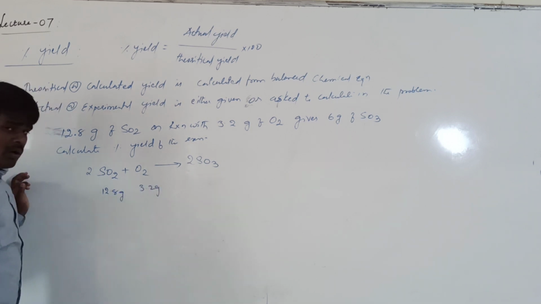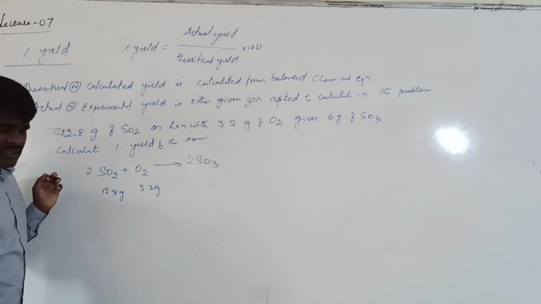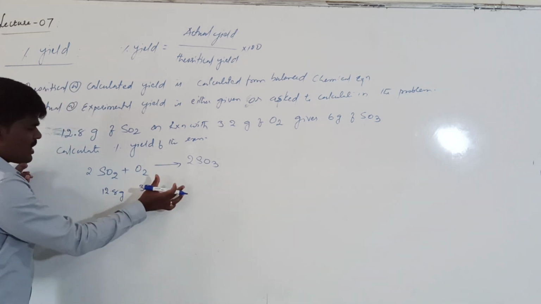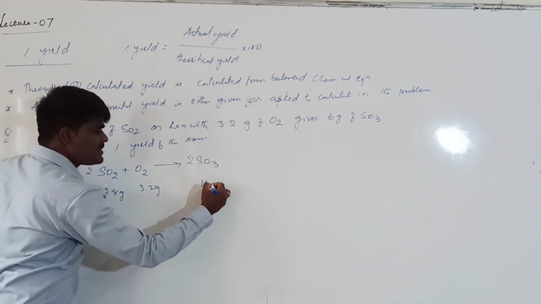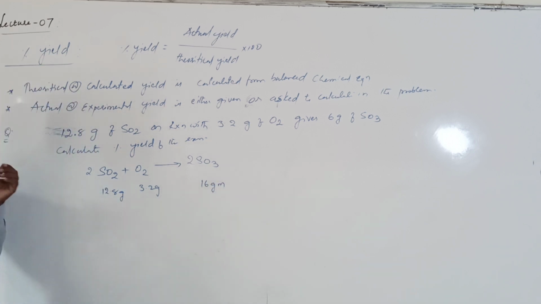How many grams of sulfur trioxide is expected? It's just a combination of these two: 12.8 plus 3.2 should give 16 grams of sulfur trioxide.